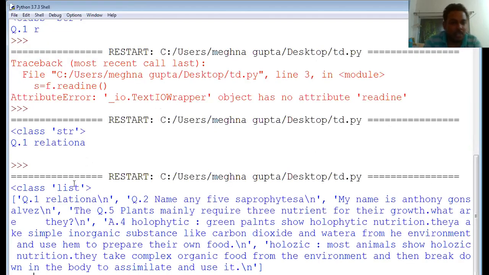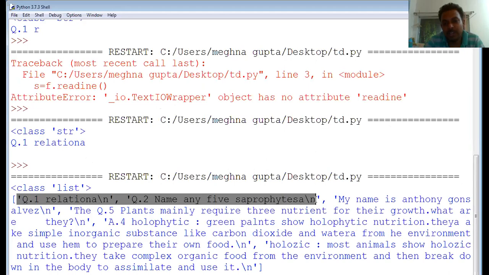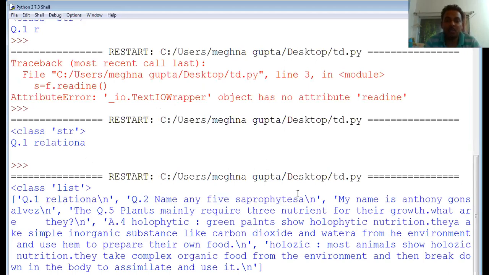This is your output. Here you can see the bracket has been opened because it is a list. This is one line of content. Here what is the slash n? It also reads the slash n. What is slash n? I will discuss it later on.